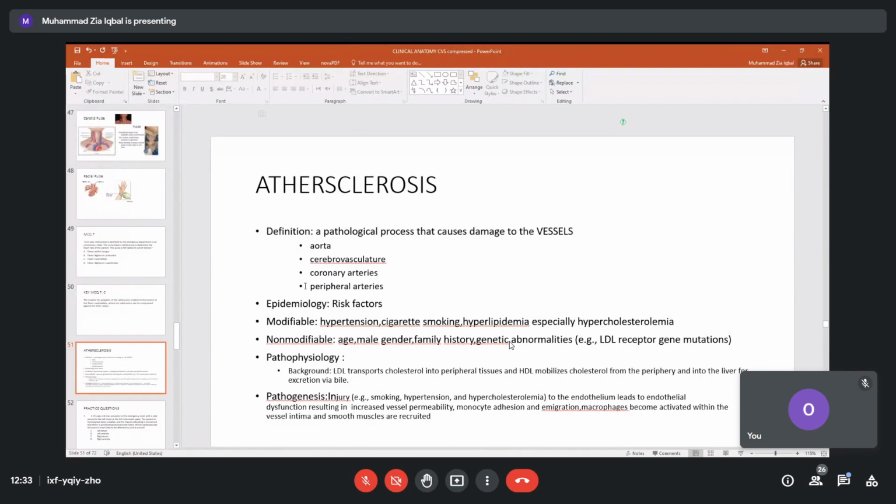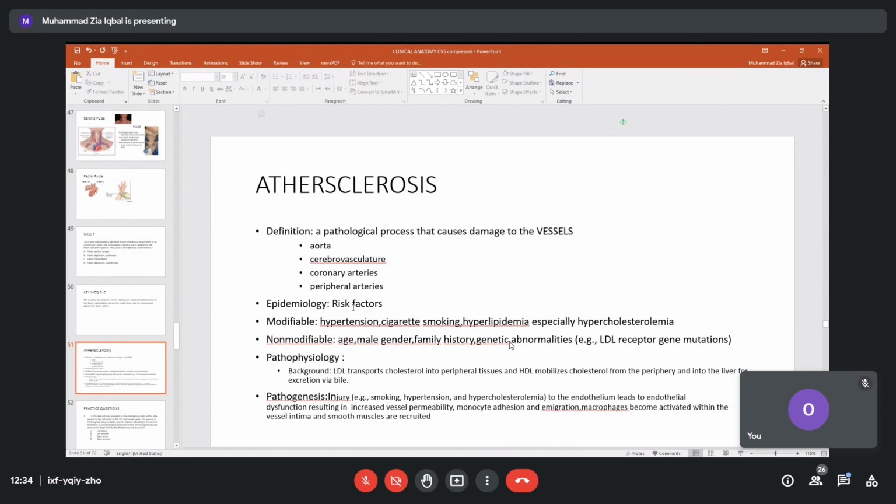When we study atherosclerosis, we find that epidemiologically there are some risk factors. What do you think can be the risk factors? Which people can have more deposition of cholesterol in their blood vessels? What do you think with common sense? Which person will have more chances of deposition?